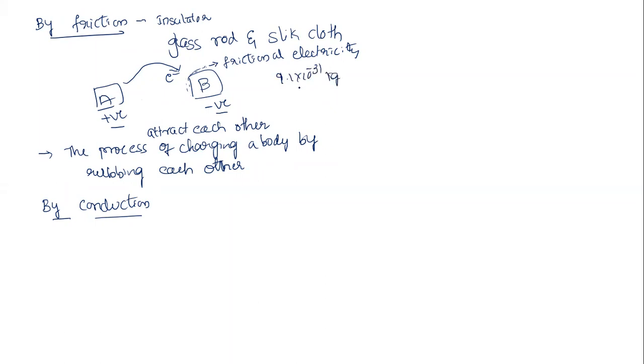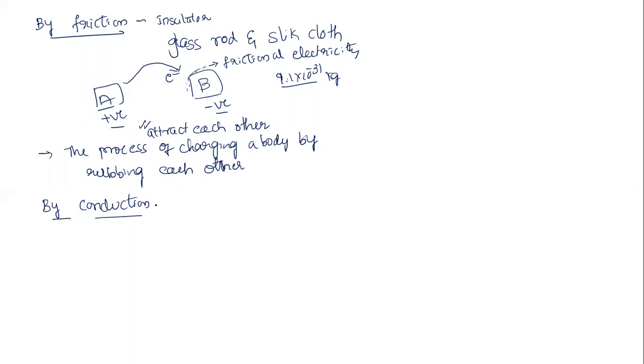If it is 10 electrons, then 10 times this value. So the body which becomes positive loses that much mass, and body B which gains electrons gains that much mass. That is in the case of friction, and they finally attract each other because of different polarity.